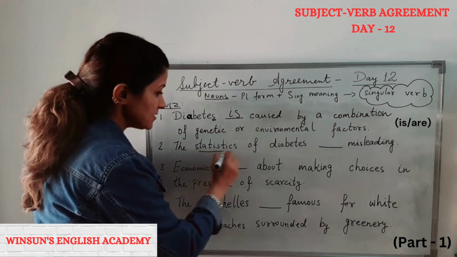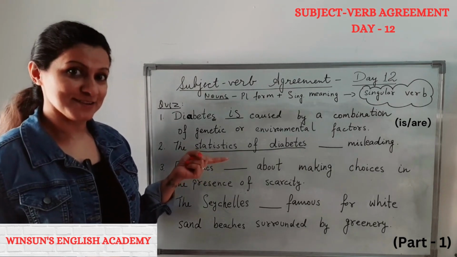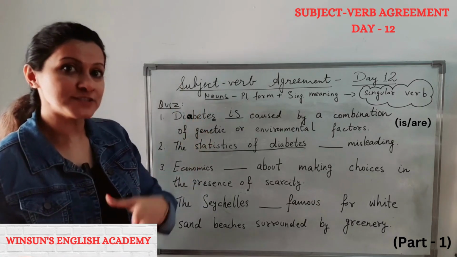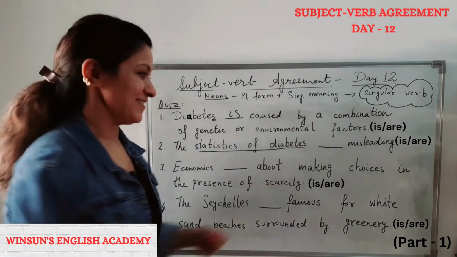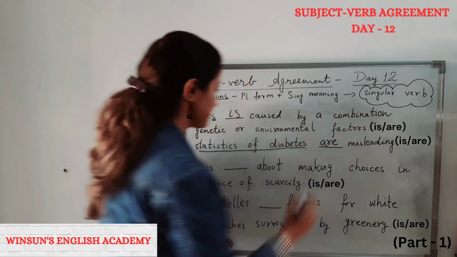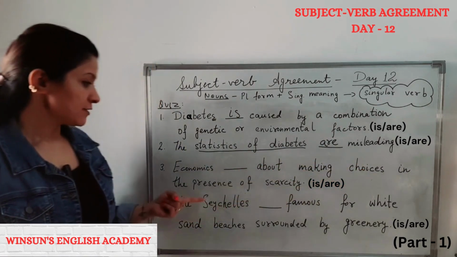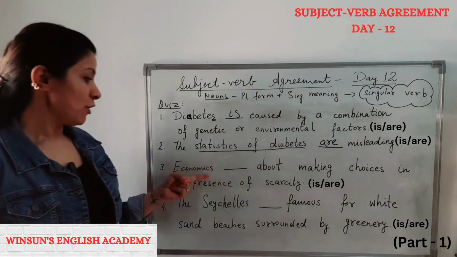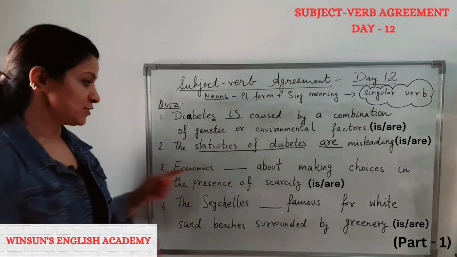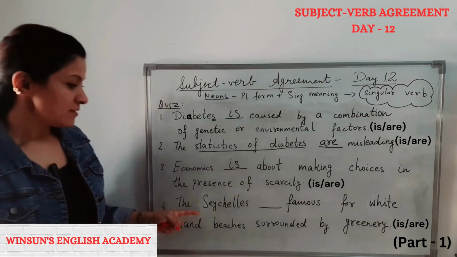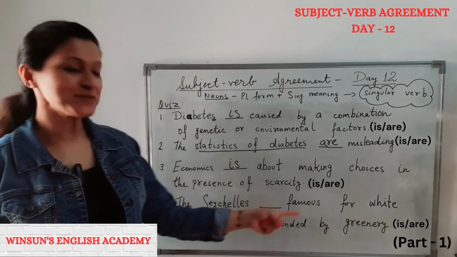Now here, statistics of diabetes. What does it refer to? Correct, multiple data, right? It's not referring to one single field of study. It's referring to multiple data. So is or are? Correct, are. Economics dash about making choices in the presence of scarcity. So economics is or are. Here it refers to single field of study. So is. The Seychelles dash famous for the white sand beaches surrounded by greenery.